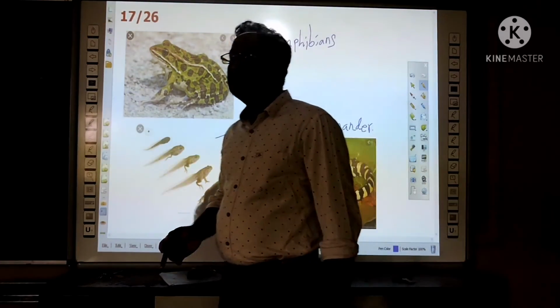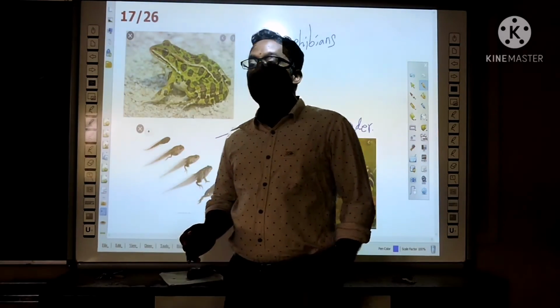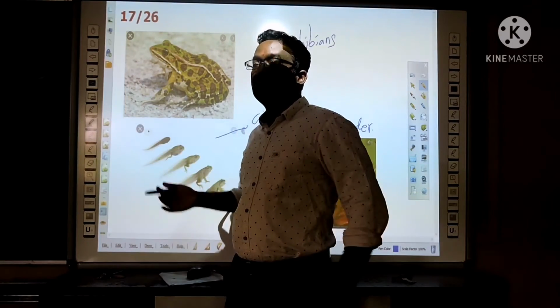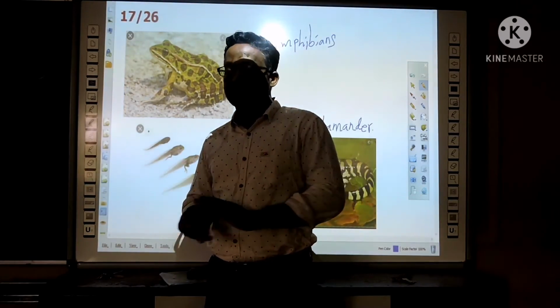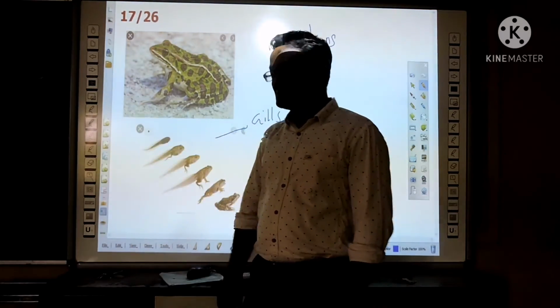So our India is famous for the lots of diversity of amphibians. The Western Ghats are hot spots for the amphibian diversity.